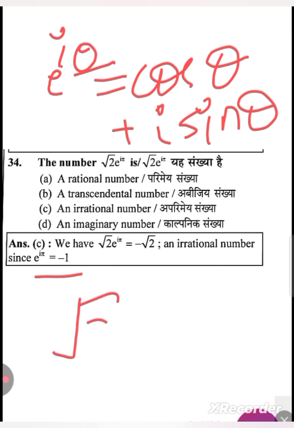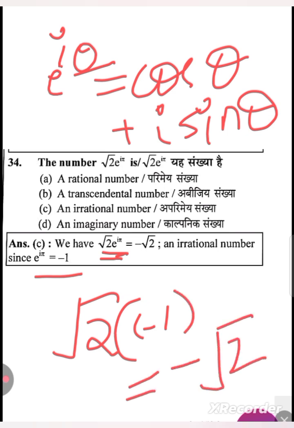So root 2 is already an irrational number. We have to check whether this number is going to be an irrational number, a rational number, or an imaginary number. Since e raised to power i pi is minus 1, what you are going to get is minus root 2. So minus root 2 is going to be an... sorry, it is wrong. It is going to be an irrational number.